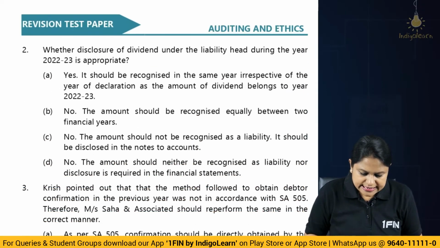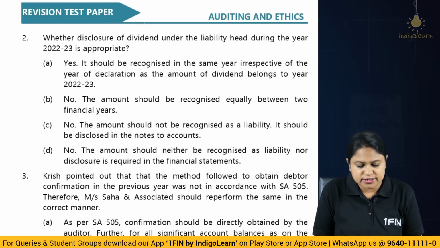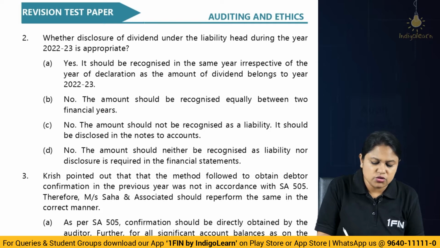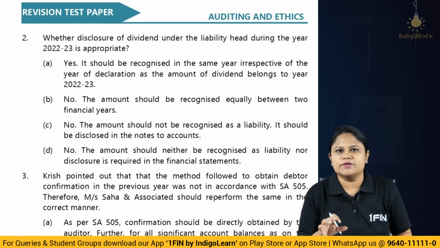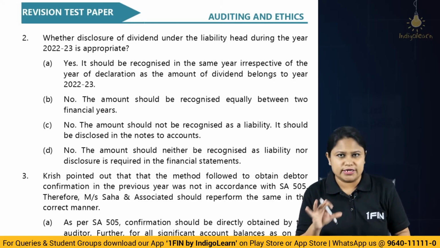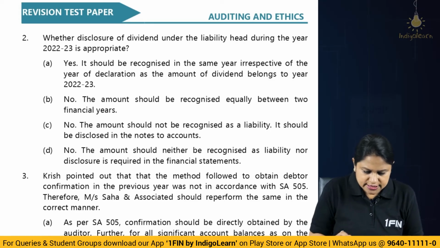Alright. Next. Whether disclosure of dividend under liability head during the year 22-23 is appropriate. We discussed already, the answer is no, because here it is a subsequent event, non-adjusting basically. So it will not be shown as an adjustment in the financial statements, but it will be disclosed definitely in the notes to accounts. Correct? So yes is wrong basically here.